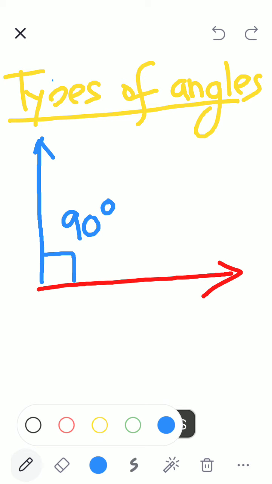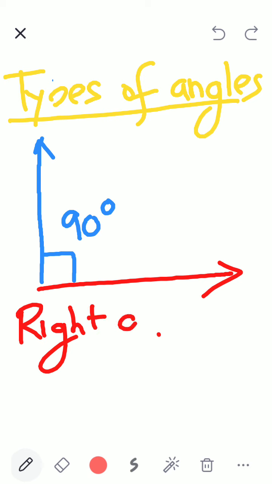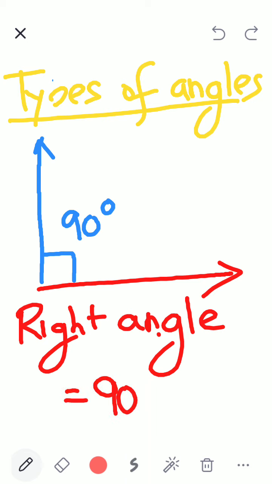It is called right angle triangle. Right angle, sorry, not right angle triangle. Yes, thanks, Shashank. It's a right angle and it is always 90 degrees. Clear? Very good.